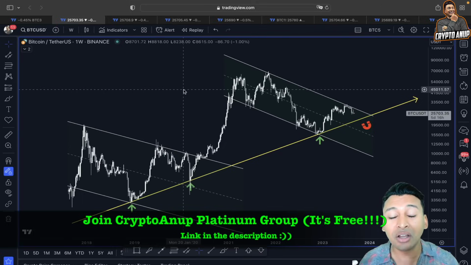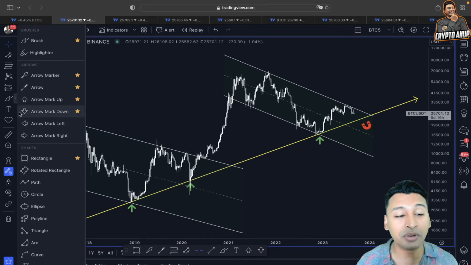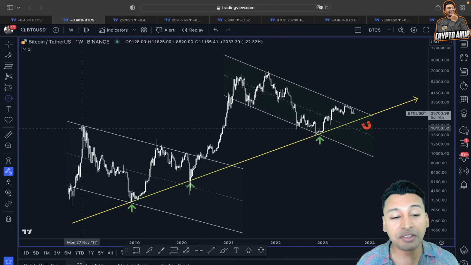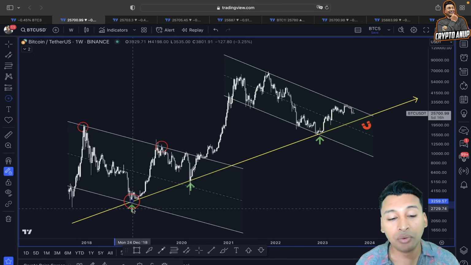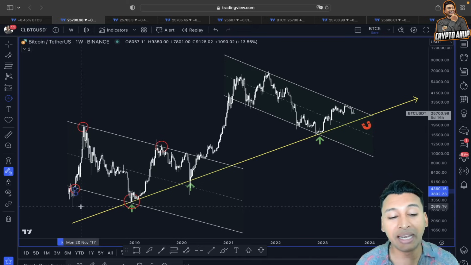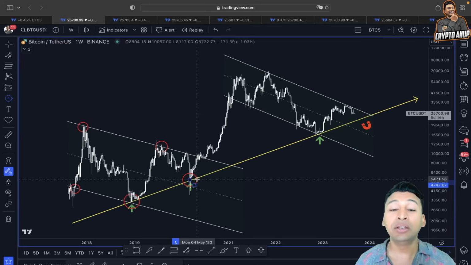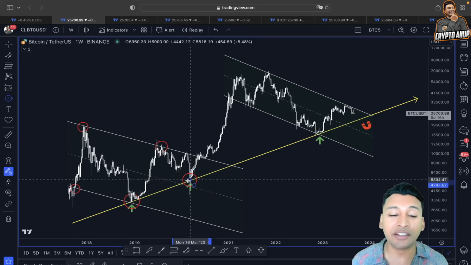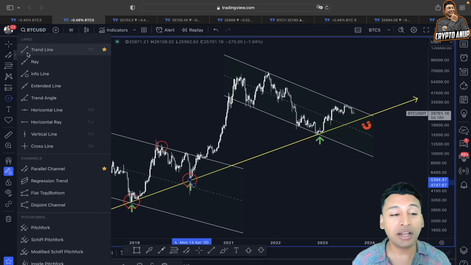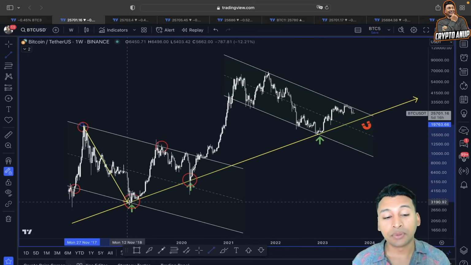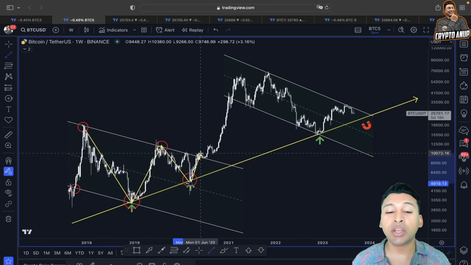Yes guys, even according to this weekly time frame, you can see in the past price action when the price of Bitcoin was facing resistance from the descending channel, where we were finding support at this lower trend line, and even from this yellow trend line, the rising trend line, what happened when the price of Bitcoin tested the support around this rising trend line, this yellow trend line? When the price of Bitcoin tested the support from this yellow trend line, we started showing impulsiveness.